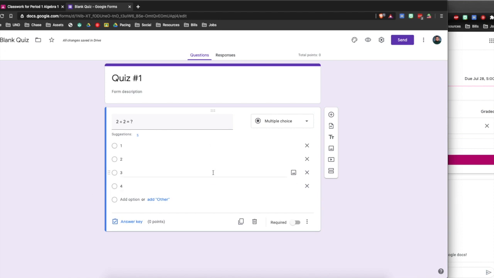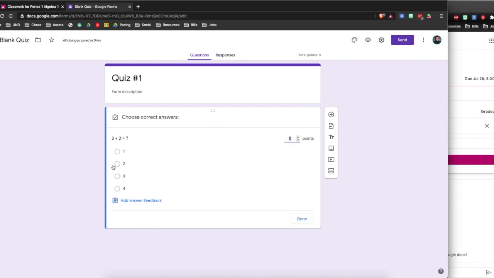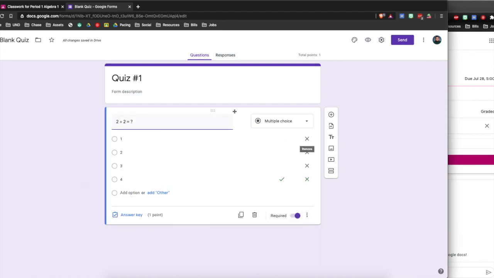Now, if you want to make this auto-graded, you can actually set up an answer key. So notice here at the bottom, when you click on this, you would actually tell Google which was the right answer. And don't forget to give this question some points. I'm going to make this worth 1 point, and I'm going to click done. So now this is going to be auto-graded when somebody does it. Let's do 2 more questions.